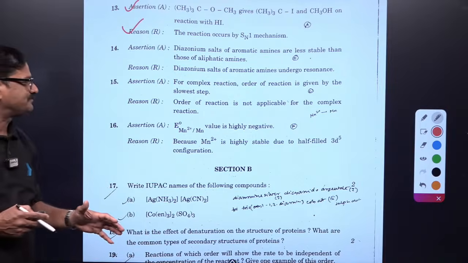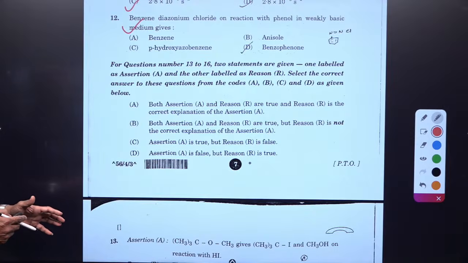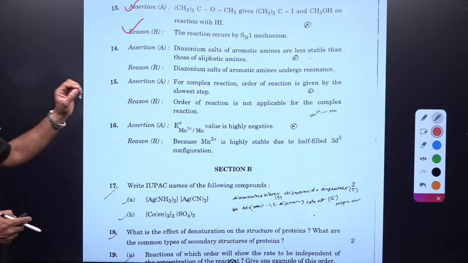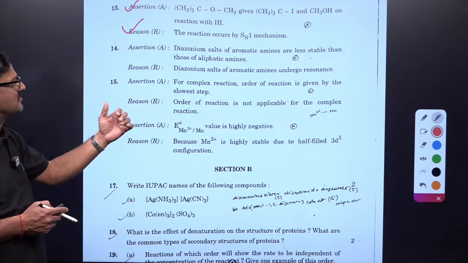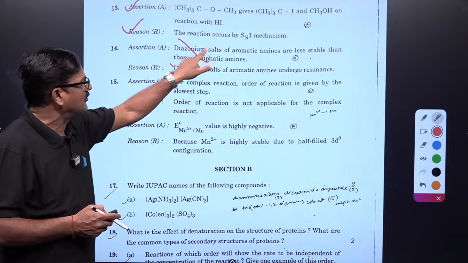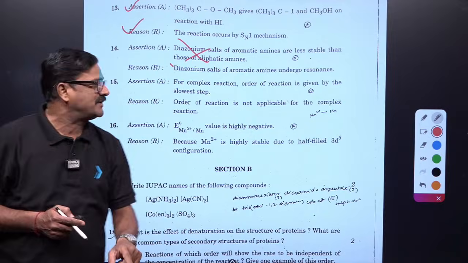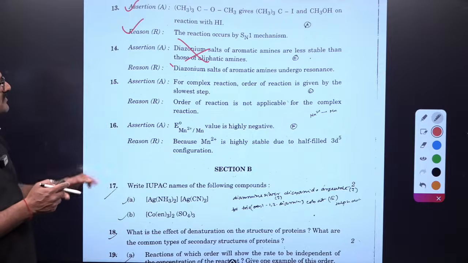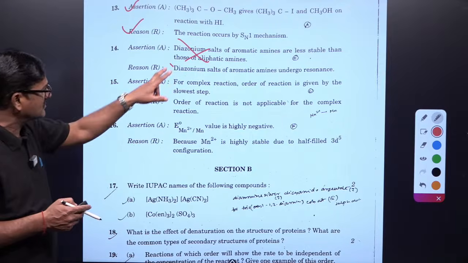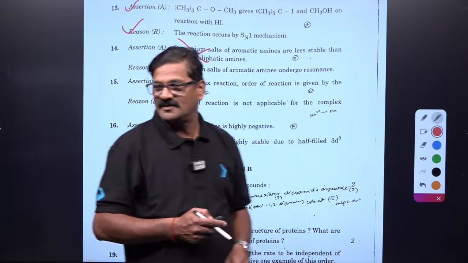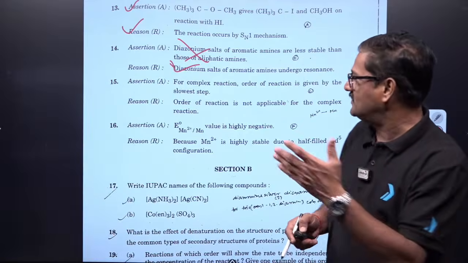And then comes true false. Diazonium salts of aromatic amines are less stable than that of aliphatic. No, diazonium salts of aromatic compounds are more stable due to resonance, beta, and diazonium salts of aromatic amines undergo resonance. Of course, this is correct. Every line is from the NCERT, it is there.